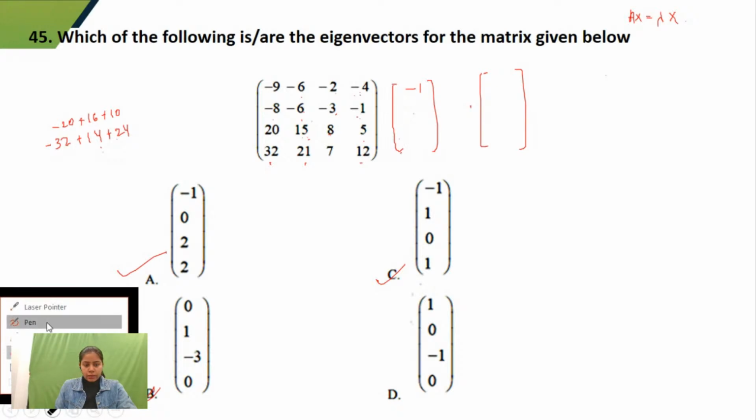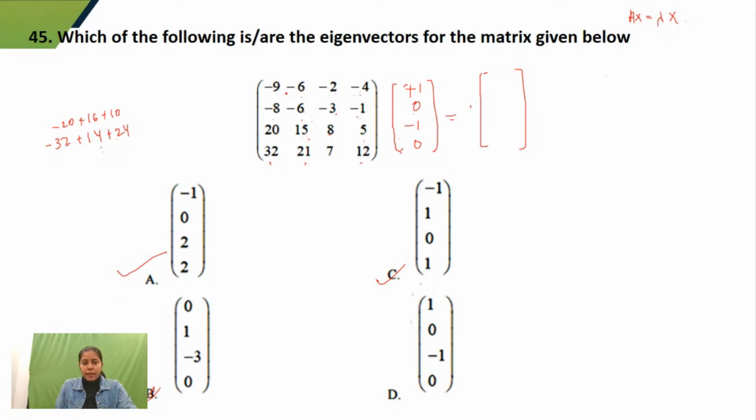Let's check it. 1 plus 1 0 minus 1 0 equals 9 minus 9 plus 2 11, 8 plus 3 minus 8 plus 3 minus 5. So you can see that here 1, here 0. I can take anything common. I would not get 0 at this place. So A, B, C are my correct option.